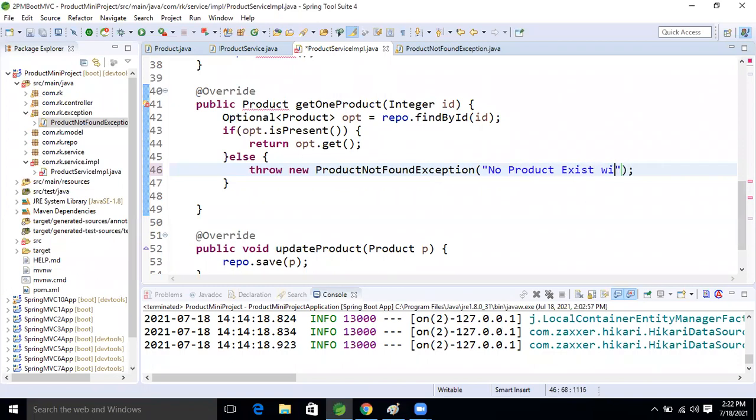Exist with what? With ID number. We will take this ID, right? This particular ID. Okay, good. So now the things are good, guys.